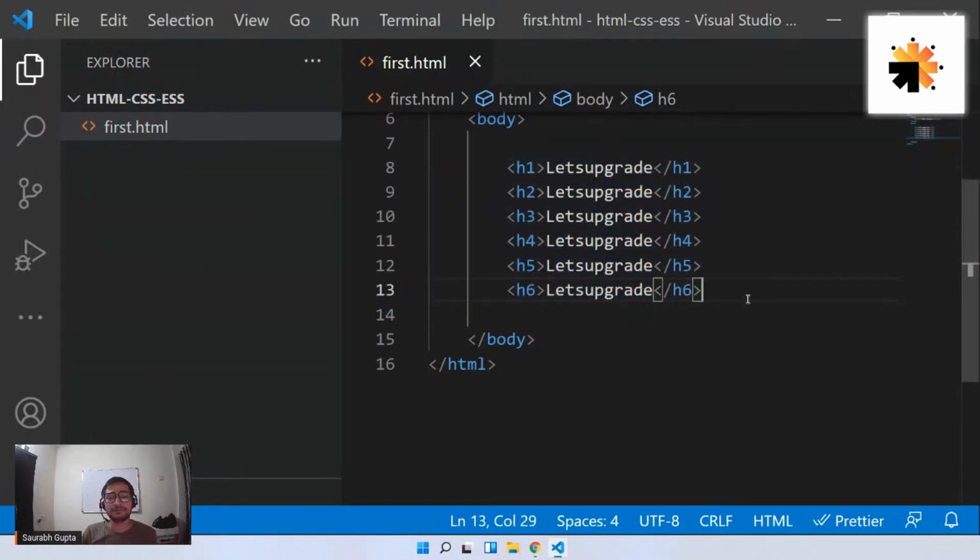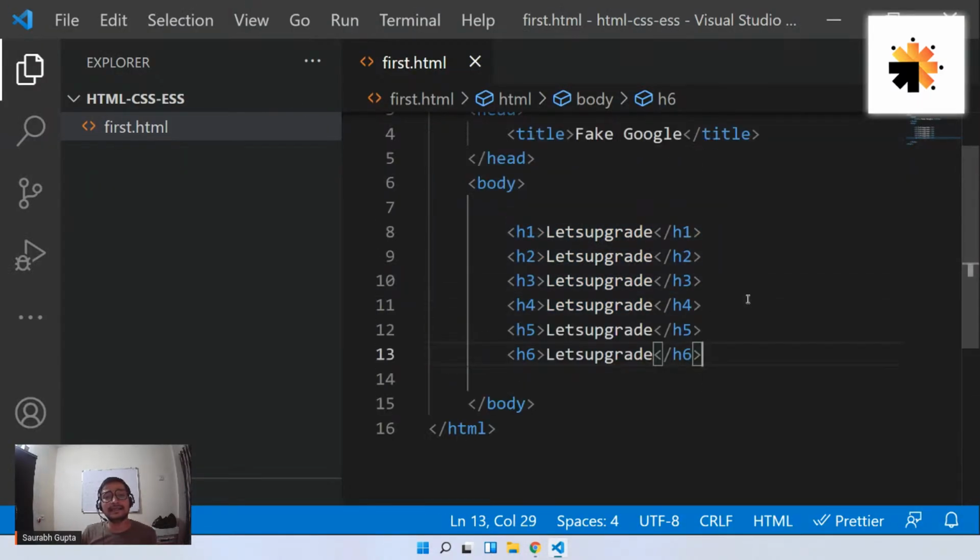Okay. Now, let's see the next set of tags. How to change font? Don't worry, I'll show you. We are going step by step. I'll show you how to change font, how to change color, how to change size, how to move things, how to animate things. I'm going to show you everything, so don't worry at all. Okay, now guys, let's move ahead.